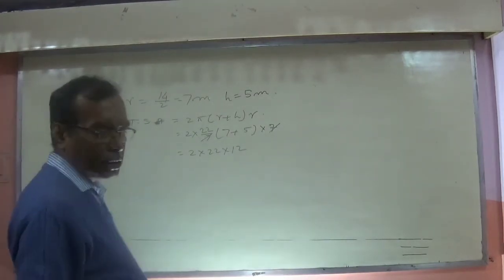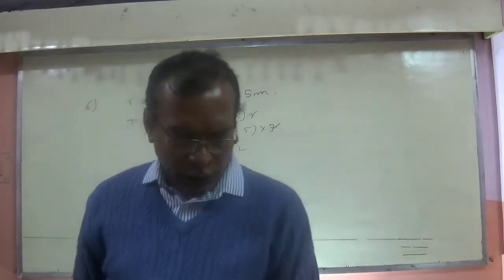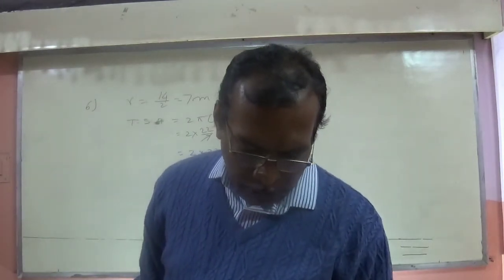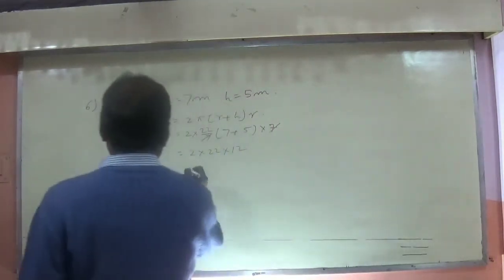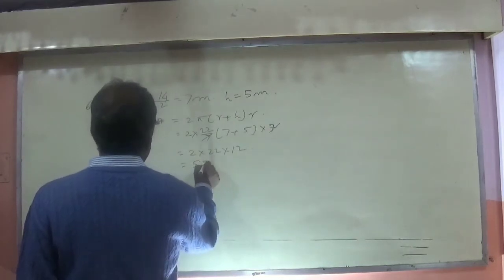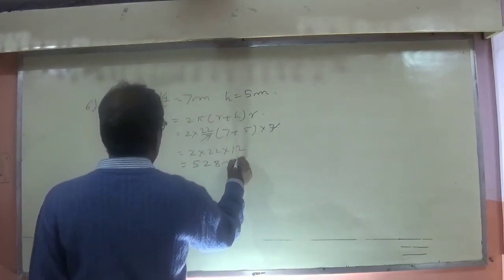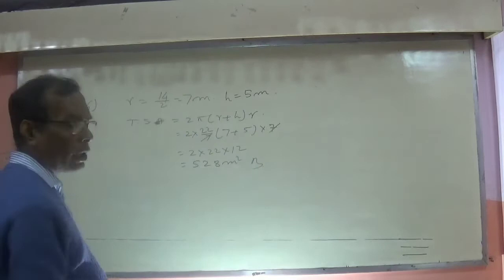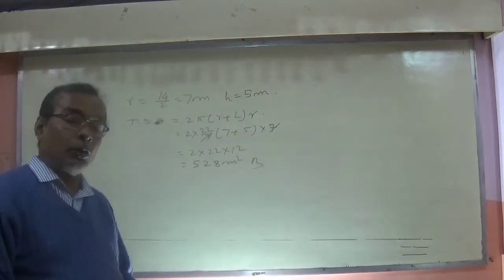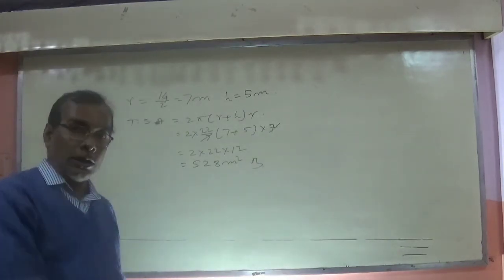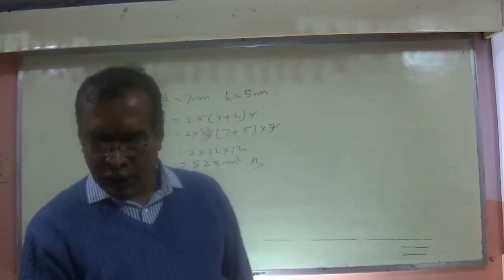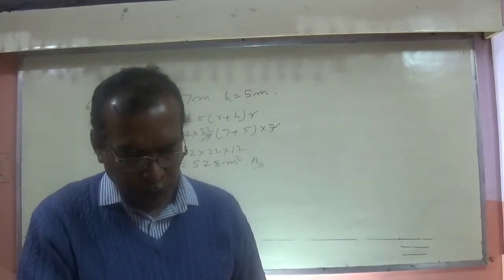Now take the calculations, and the total surface area comes as 528 meter square. Quite simple. I have told you that only the calculation part is lengthy, otherwise the questions are quite simple.